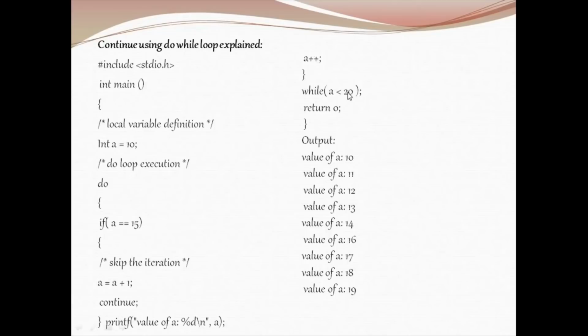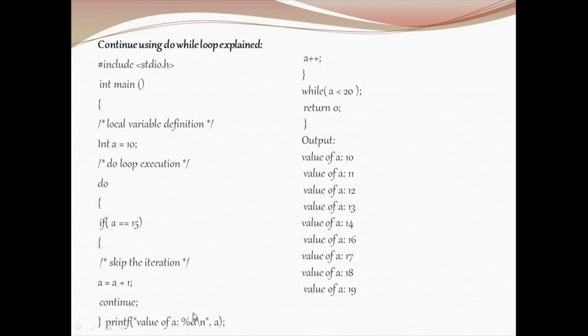11 is less than 20, the condition becomes true, so the do while is again going to be executed. Is 11 equal to 15? The condition becomes false. Now the value of a is printed as 12 and a is incremented, and this will be executed until 14. When the value of a becomes 15, equal to 15, it enters the if block, the value becomes incremented as 16. Since we have mentioned continue as the next line, this will transfer the control to the beginning of the do while loop.